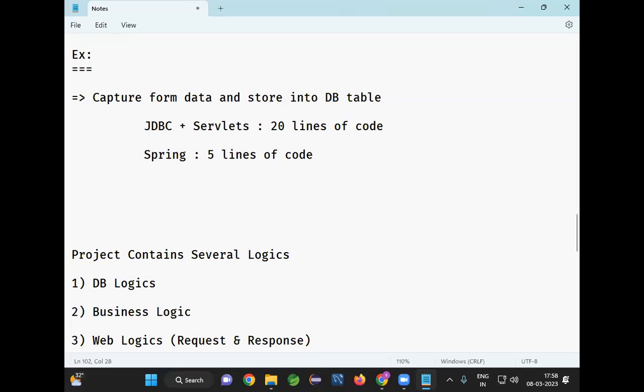That will be provided by the Spring Framework. What do we need to do? We need to specify which fields are required in the form. That's it. The remaining game will be played by the Spring Framework, right?